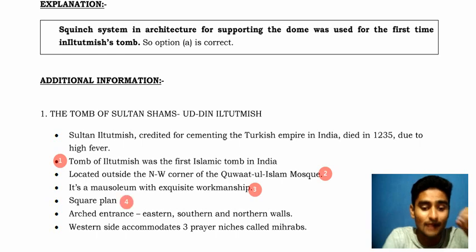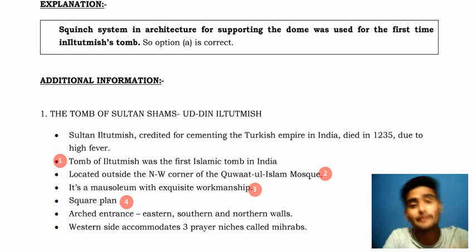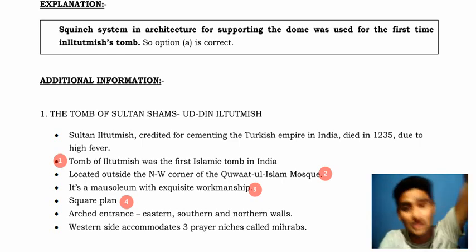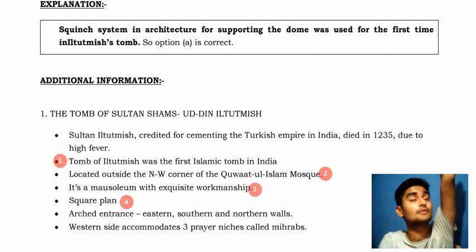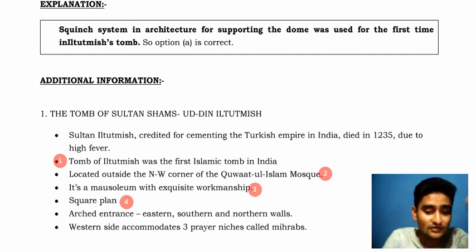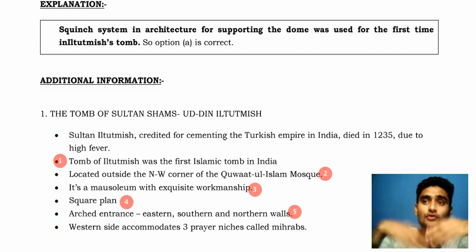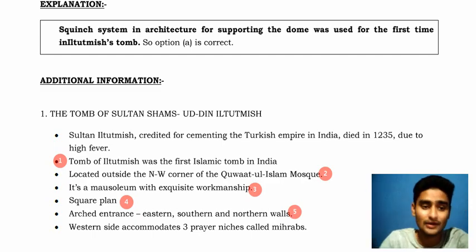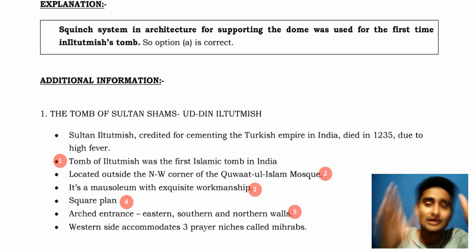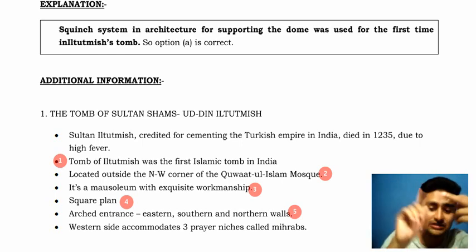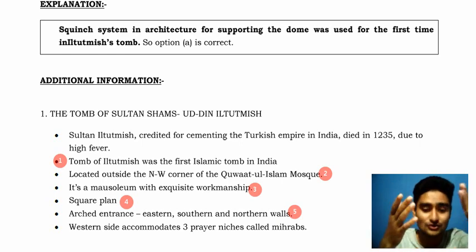Then, square plan pattern. So what is the square plan pattern? Usually in this tomb building they preferred the square plan strategy to make the height of the tomb much more prominent. Then, arched entrances in the east, southern and northern walls. Whenever we enter any mosque or monument there are different entrances. Similarly, there are east, south and northern walls which give entrance to the tomb.